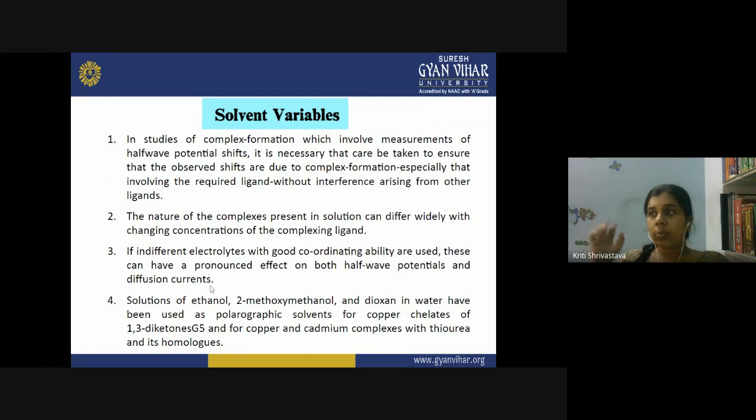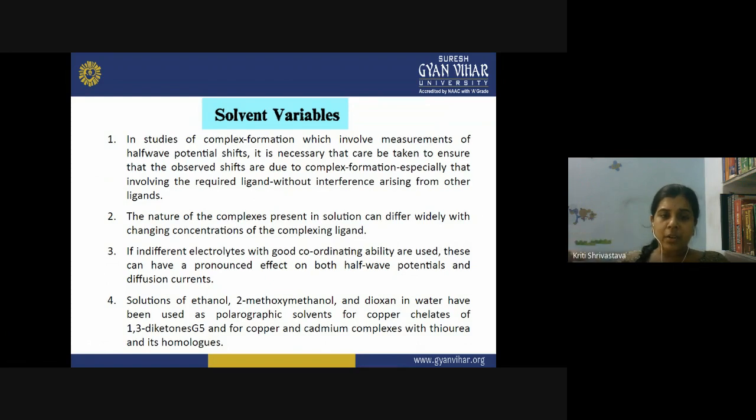Okay, so the supporting electrolyte that I am going to use for my polarographic experiment, what if it has good coordinating ability, and during the complex formation reaction, in place of the ligand, that supporting electrolyte is producing some interference? So what will this do? This will affect the polarographic wave and the half-wave potential calculations that you are going to do.